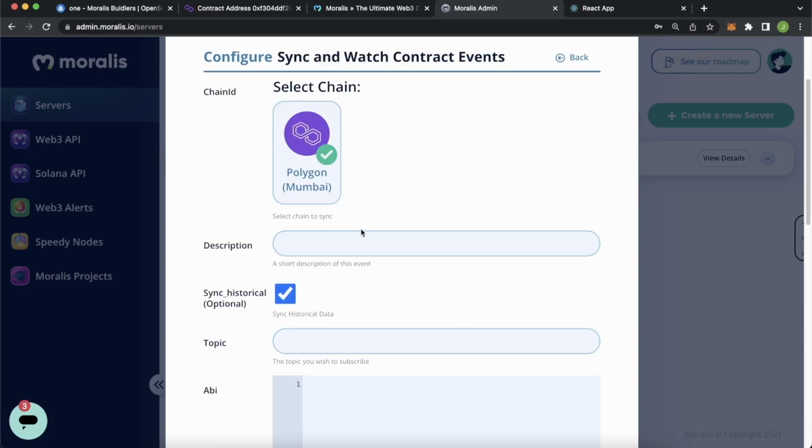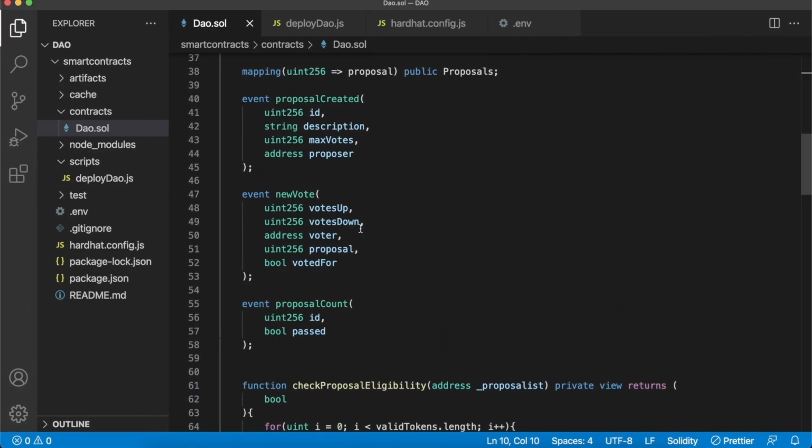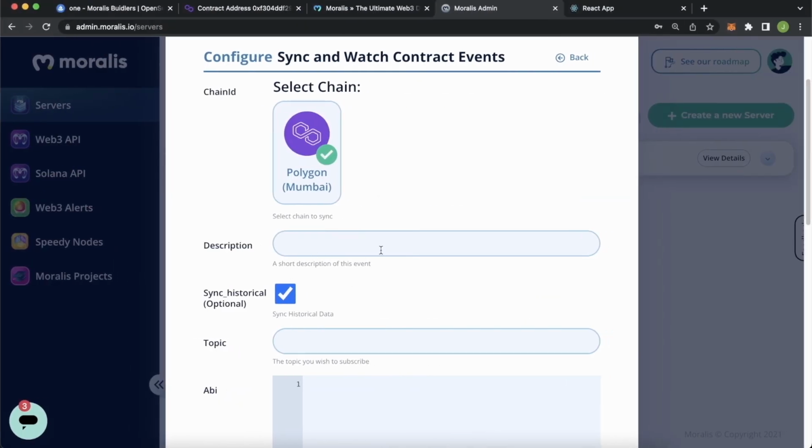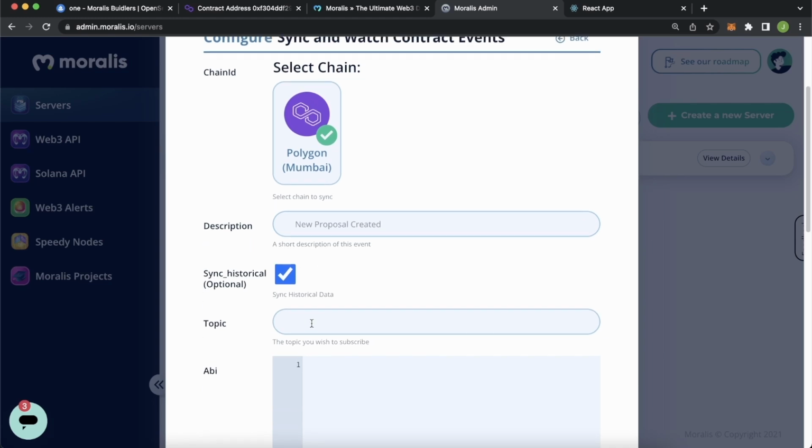And then for the description, let's go look at our smart contract over here, which we have open in Visual Studio Code still. We had three events: the proposal created, new vote, and proposal count event. So the first event we want to sync is the proposal created event. So we'll give it a description, new proposal created, like so. And we'll want to sync our historical options as well, because we have already created one proposal at the start of the video. And then for the topic, this will be the event's name and the variables that it emits.